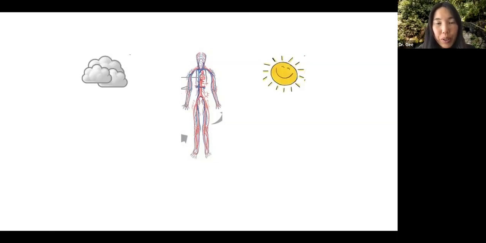Every day, the outside environment is constantly changing. For example, today it might be sunny, or tomorrow it might be cloudy. But your body still has to maintain an internal temperature of 37 degrees Celsius or 98.6 degrees Fahrenheit, no matter what the weather is. Similarly, today you might eat a hamburger, tomorrow you might eat a salad, but your body has to stay relatively stable inside and get nutrients from the food you eat.